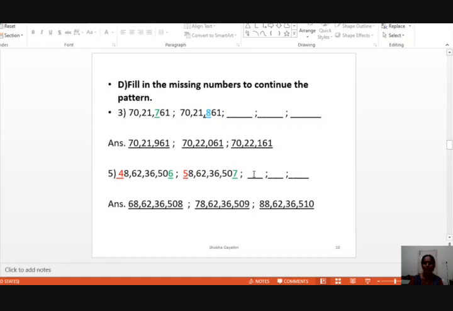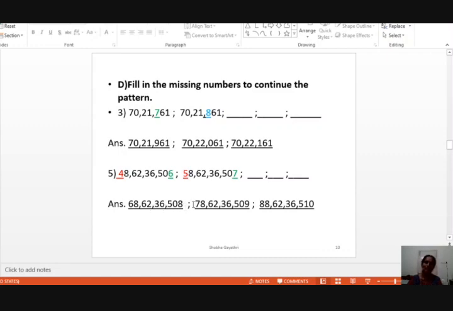So in the new number also you have to change these 2 digits. The rest of the digits are the same. So you have to change the units digit and the 10 crores digit. How much do you have to change? You have to add 1 to the units place and the 10 crores place. So how will you get the number? Here 6 has become 7. The 10 crores place was 5 in the previous number. It has increased by 1 and become 6. The new number is 68 crore 62 lakhs 36,508.